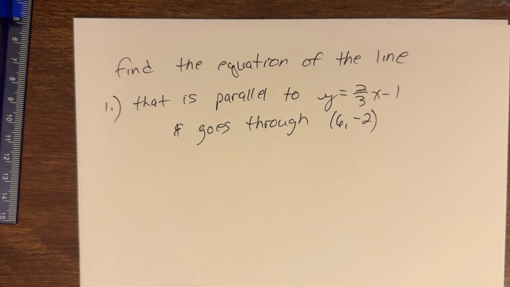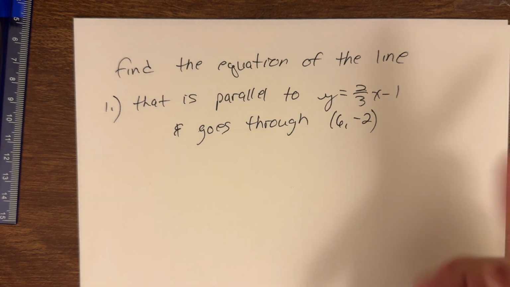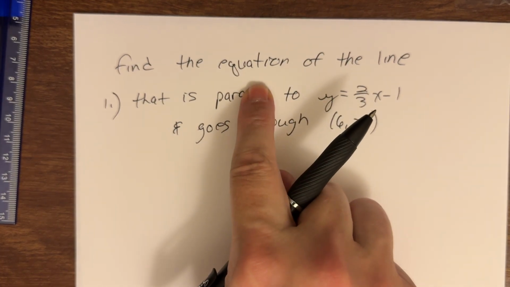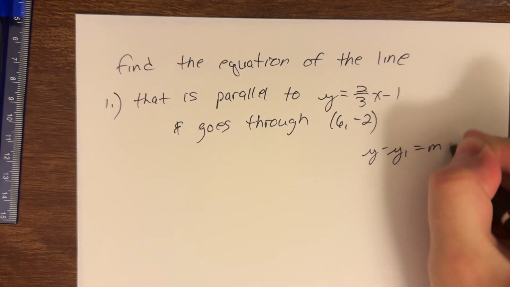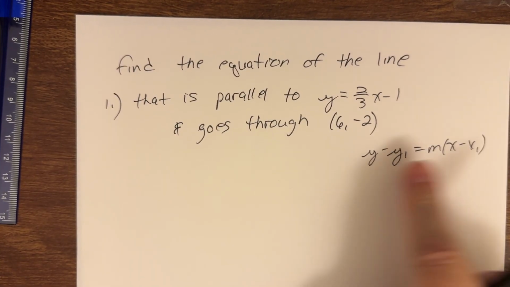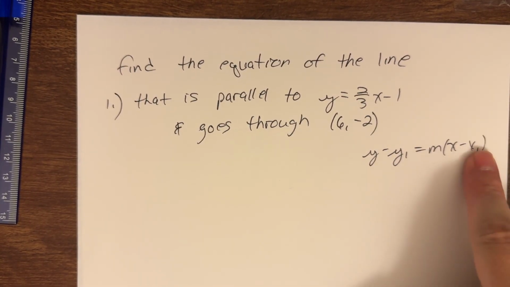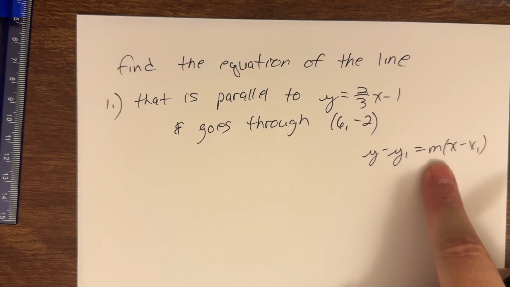How am I supposed to do this? Well, remember what we were doing in part 1 of the video. We said if we want the equation of a line, the best way to approach that is to be thinking about your point slope form. I need an xy pair and I need the slope.